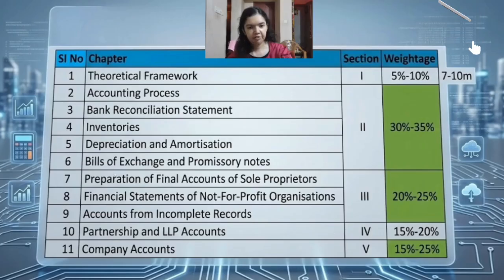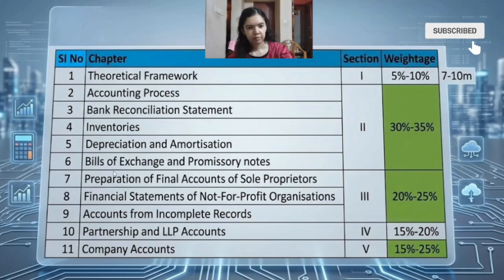The next chapter is inventories. So in inventories, try to focus on FIFO method, weighted average method, historical and non-historical methods. And ICAI has asked questions from weighted average method in the previous attempts. So read the question carefully because sometimes stock is given on 15th April, but books are closed on 31st March. And also focus on cost versus selling price percentages, freight treatment, and inclusion and exclusion of costs. And also go through the theory for this chapter because theory forms the basis to solve the practical questions as well.